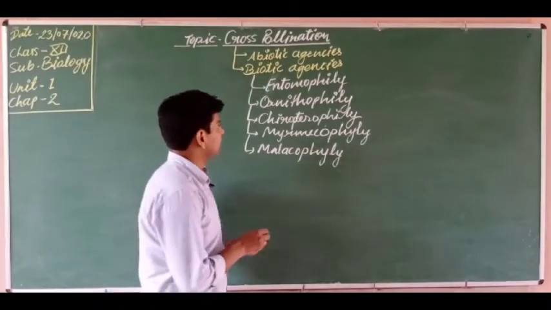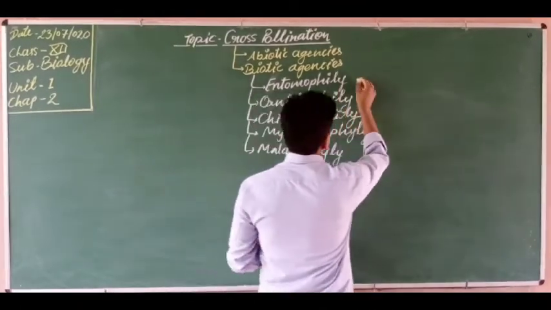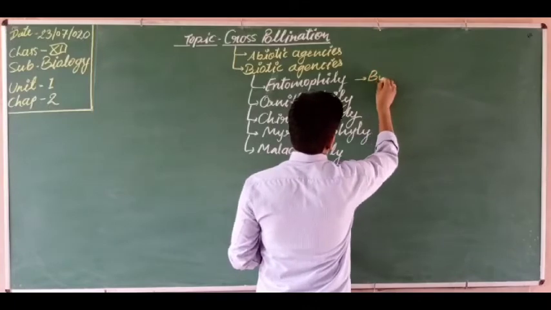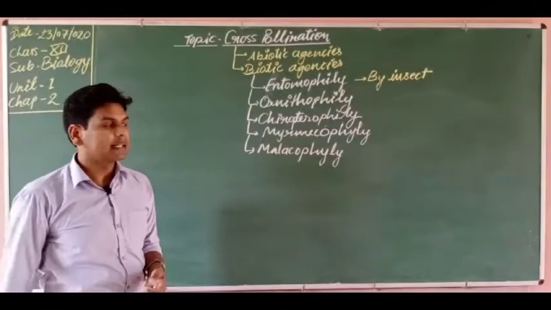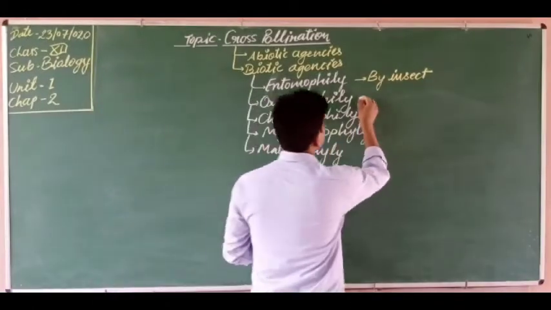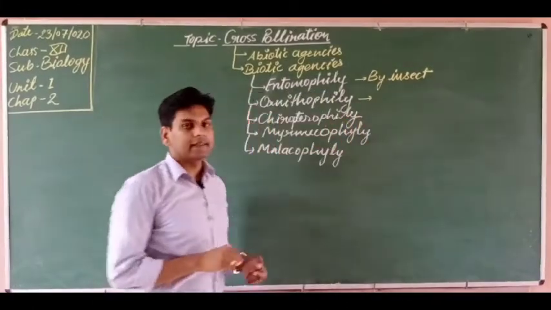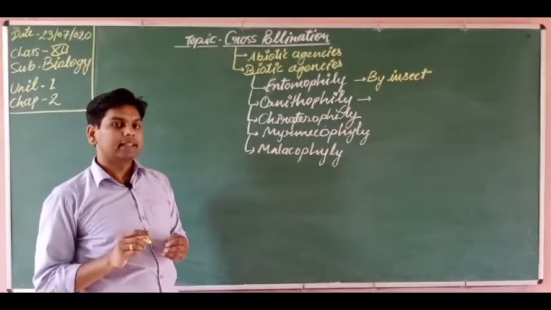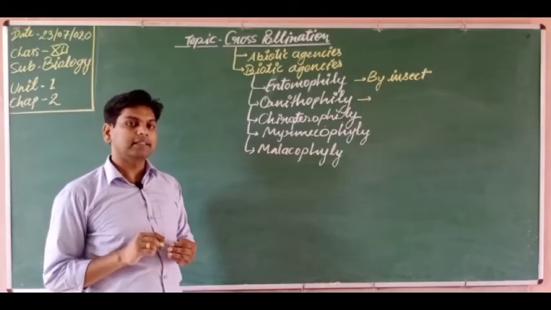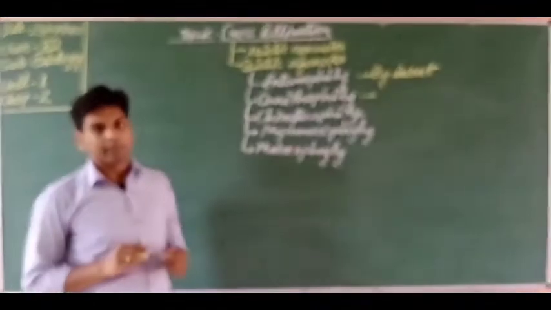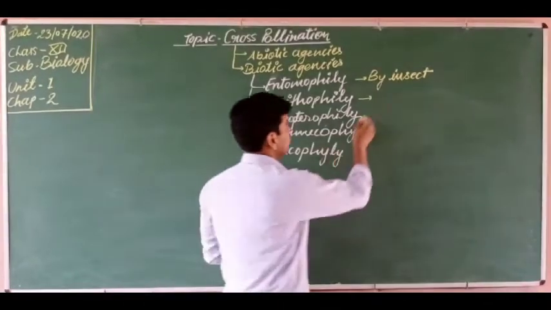Okay, so here I am writing that entomophily occurs by insects. When cross pollination occurs by insects, this is entomophily. Here ornithophily, ornitho means bird, it comes from ornithology. Ornithology is the science which deals with the study of birds. So here it is by birds.